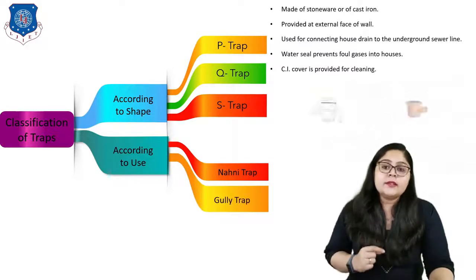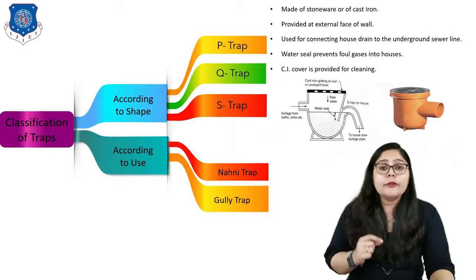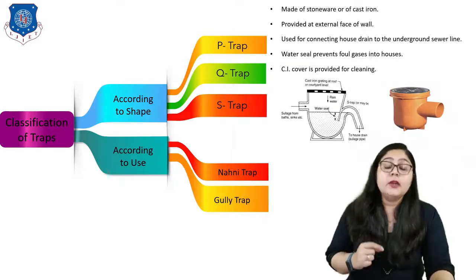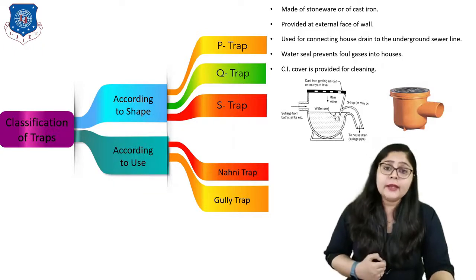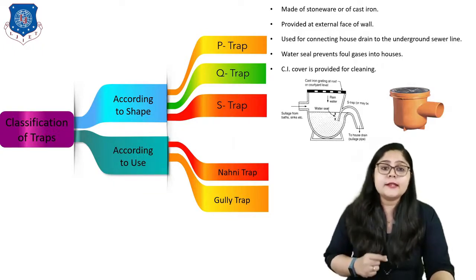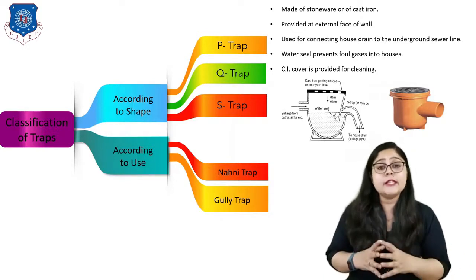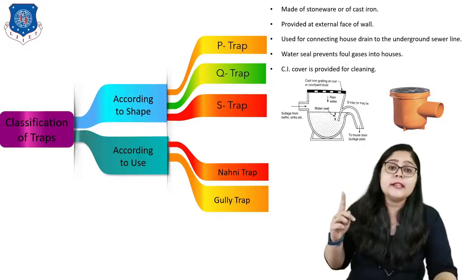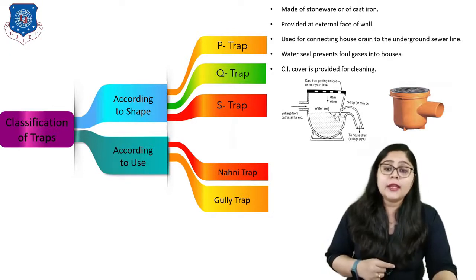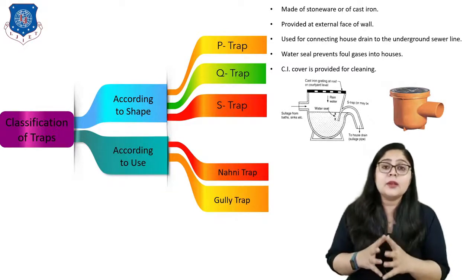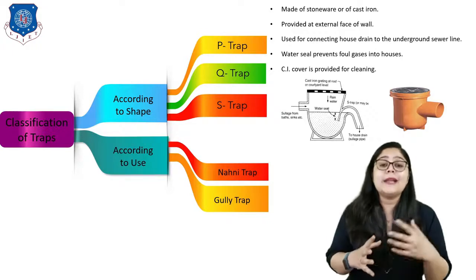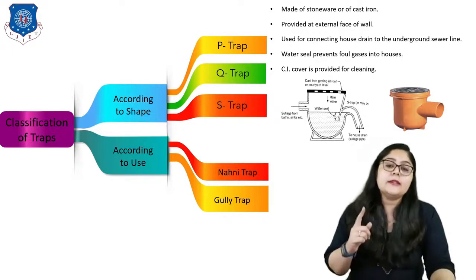Next is the gully trap, which is made of stoneware or cast iron and is provided at the external face of the wall. These are used for connecting the house drain to the underground sewer lines, right? The water seal prevents foul gases from entering the house, and a CI cover is provided for cleaning. Here you can see a clear picture of this gully trap. Again, these are very important components for a proper drainage system, which one needs in one's home so that a hygienic condition can be maintained. So that is all about the gully trap.